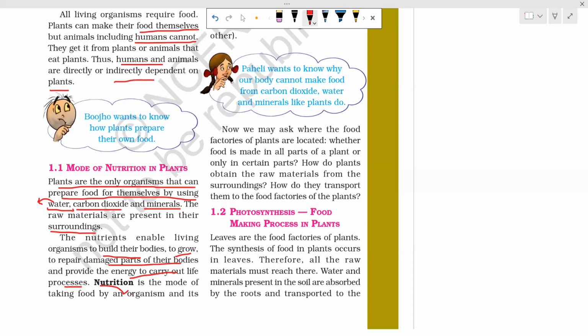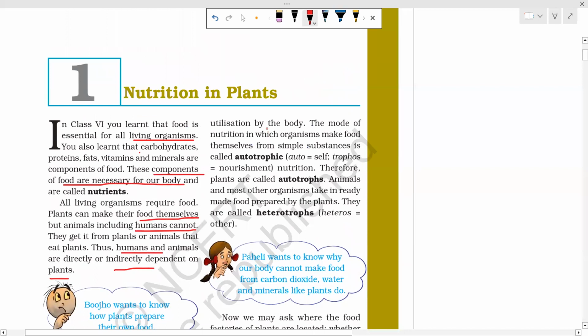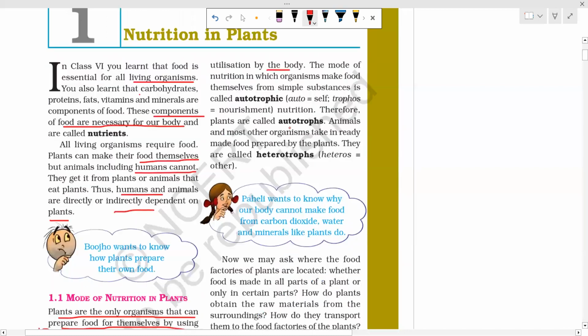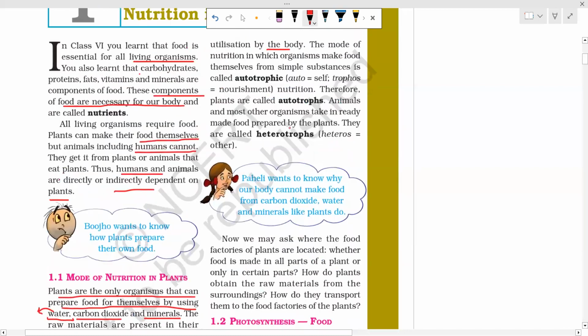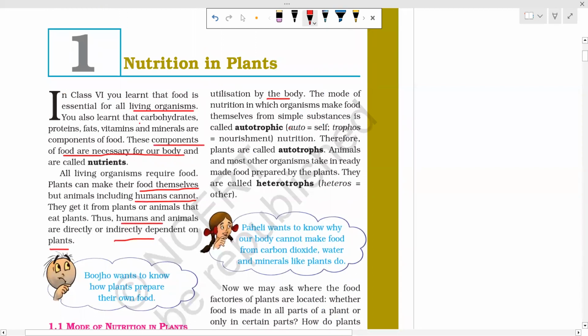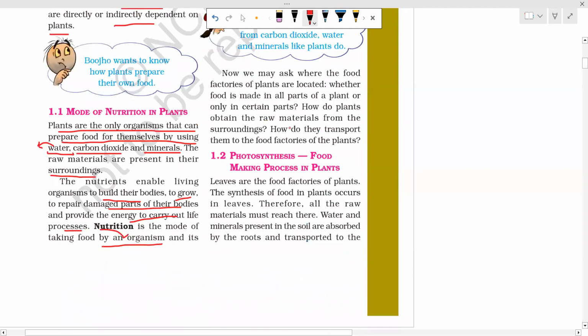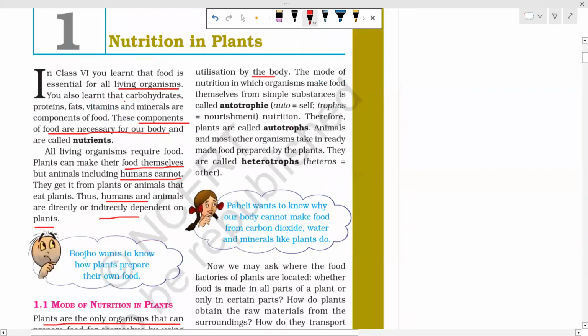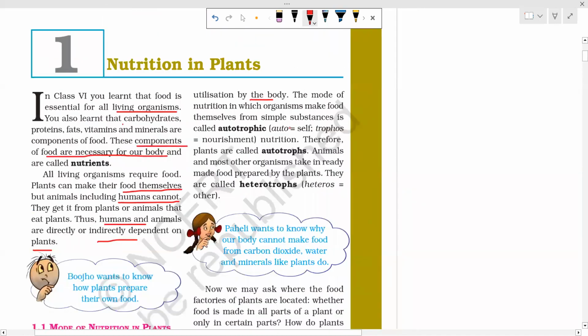Nutrition is the mode of taking food by an organism and its utilization by the body. What is nutrition? We have learned nutrients are the components of food required by the body. Nutrition is the mode of taking the nutrients and its utilization by the body. This mode of nutrition can be of two types: one is autotrophic and one is heterotrophic.